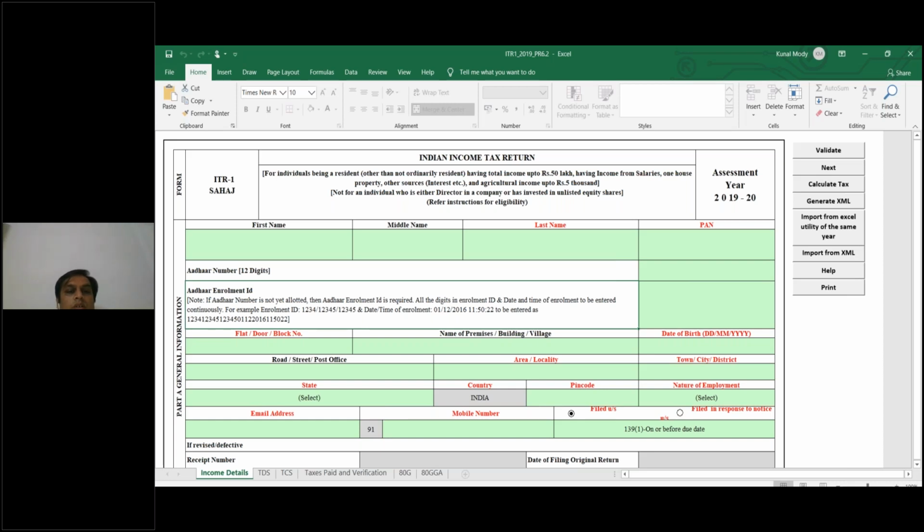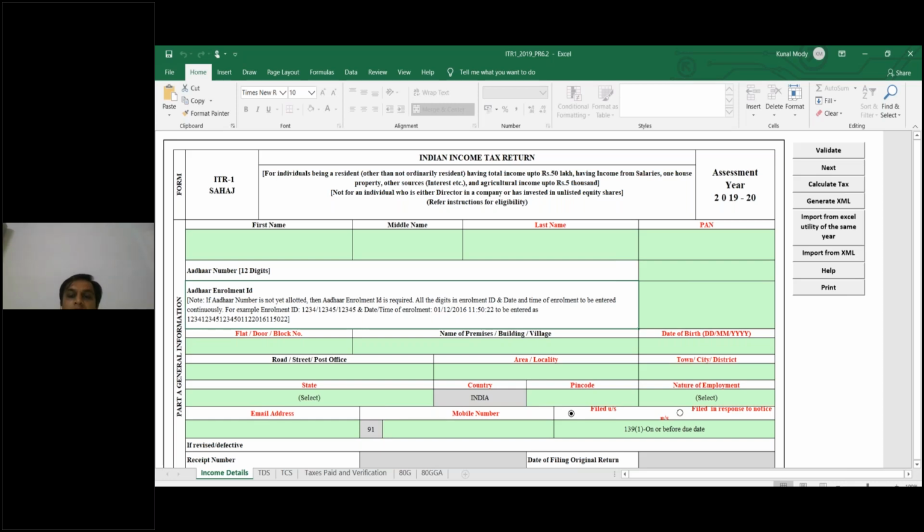Okay. So here you have to put your basic requirements like first name, middle name, last name, PAN number, and 12-digit Aadhaar card number. If you do not have your own Aadhaar card number, then you have to type your enrollment ID, which is the receipt you would have received while getting the Aadhaar card. Then you put your address, email ID, pin code, and nature of employment.